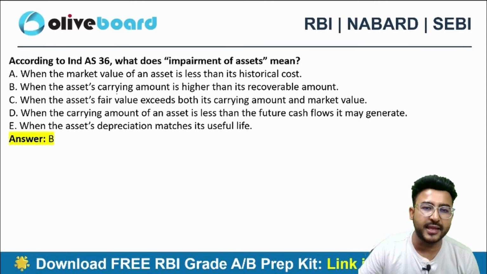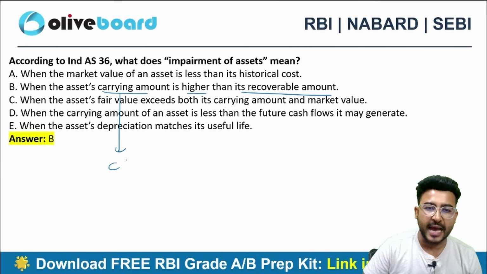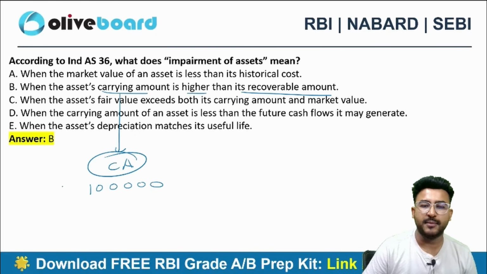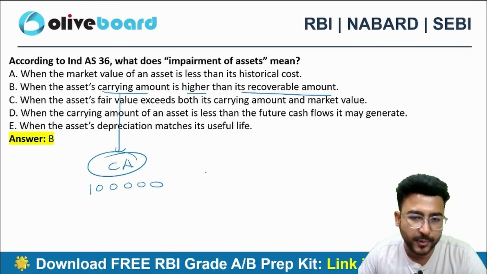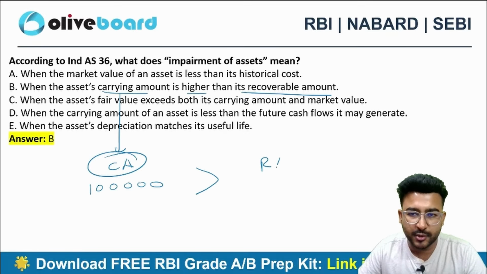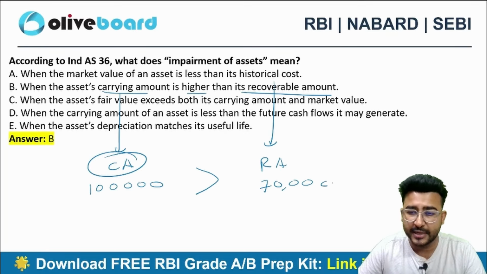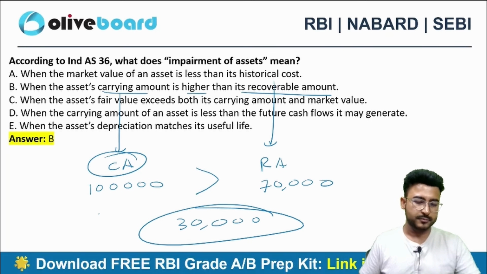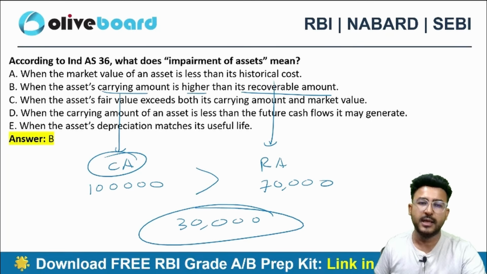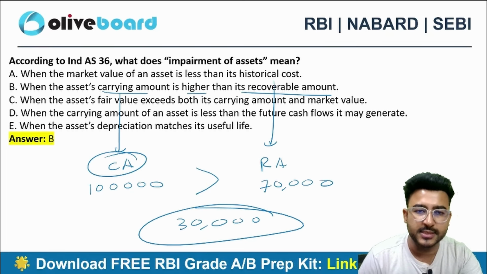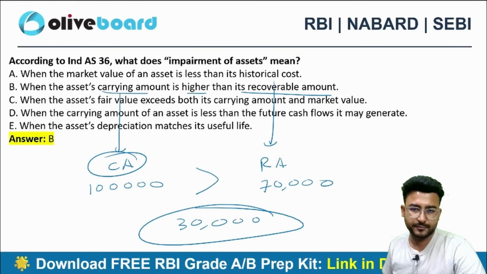When the asset's carrying amount is higher than the recoverable value. I am carrying an asset, let's suppose a building, at 1 lakh rupees. Carrying amount means balance sheet amount. I'm carrying an asset at 1 lakh rupees and I can recover only 70,000 for that. So I can say that 30,000 is an impairment loss as per Ind AS 36.